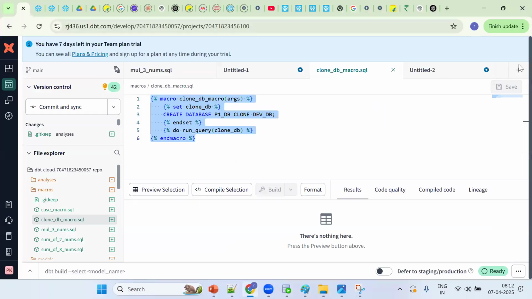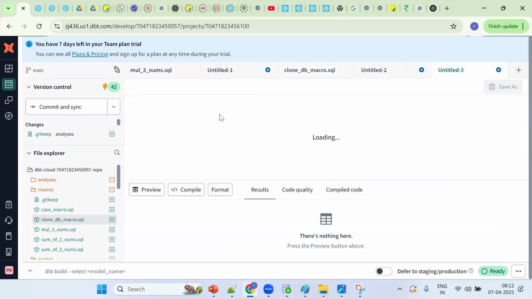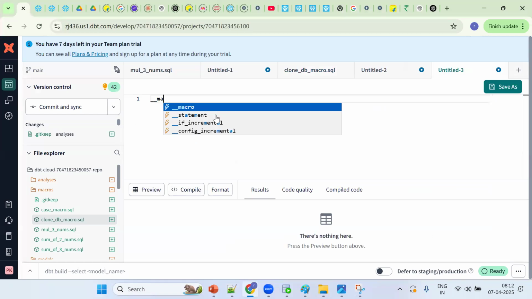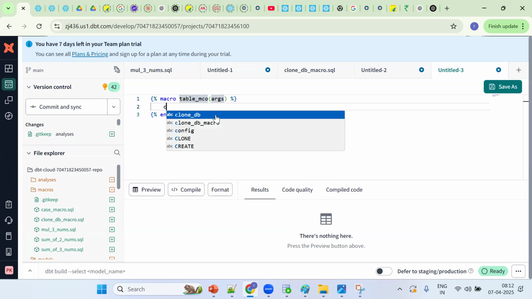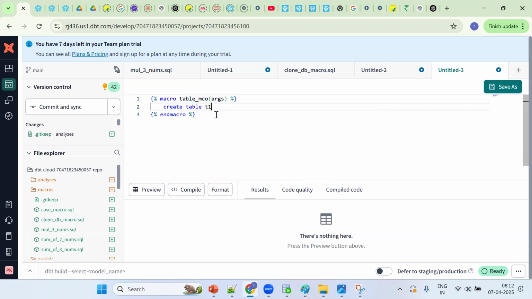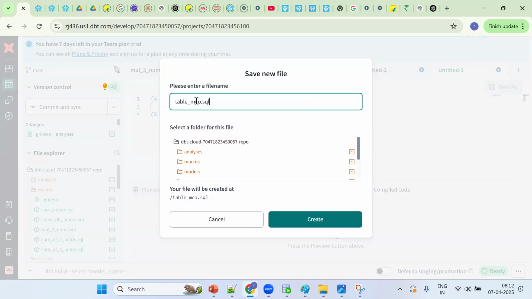Suppose I want to create one normal table. Tell me how to create a normal table. First you should go for macro table creation. So table MCU I'm putting. Okay, now what is the syntax? Create table T1, ID number. Okay, so far good. Now tell me, to work directly, what should I do? First, in which folder should we save? Control V, dot SQL, in the macros folder. This is so far good.